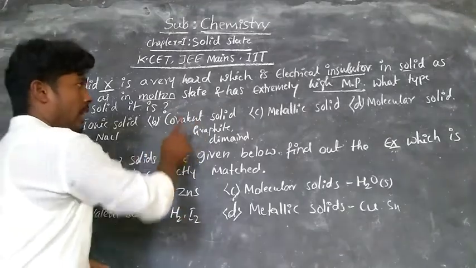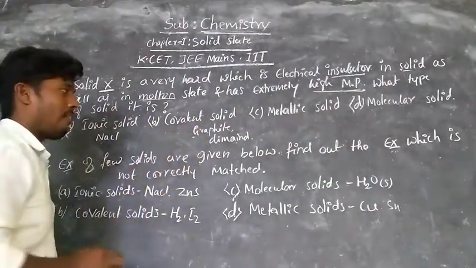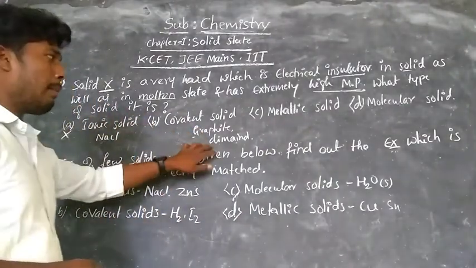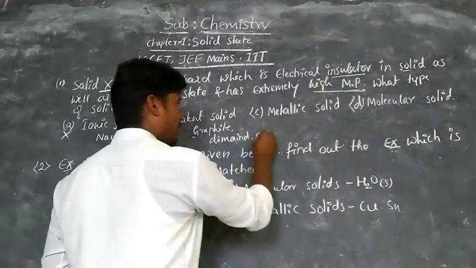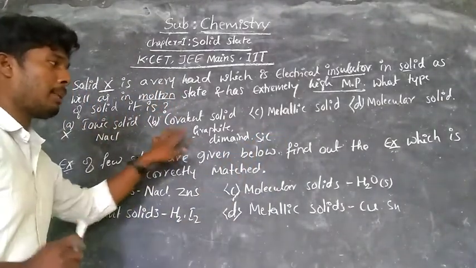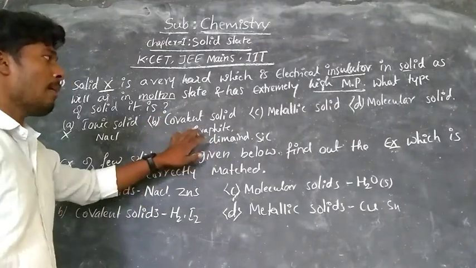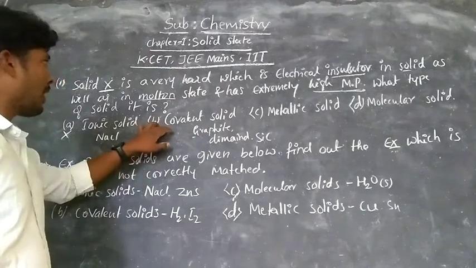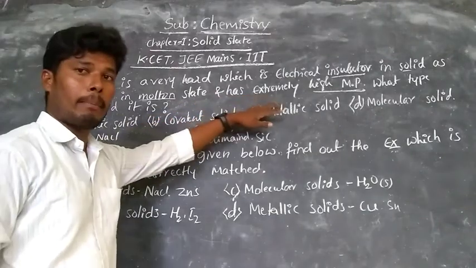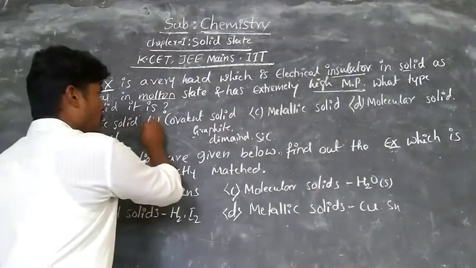And they don't conduct electricity both in solid as well as molten state, except graphite. Other than graphite, be it diamond or silicon carbide, these don't conduct electricity. Except graphite, all the rest don't conduct electricity. Therefore, the covalent solids have extremely high melting point due to the presence of strong covalent bond. Hence, the right option is covalent solid.